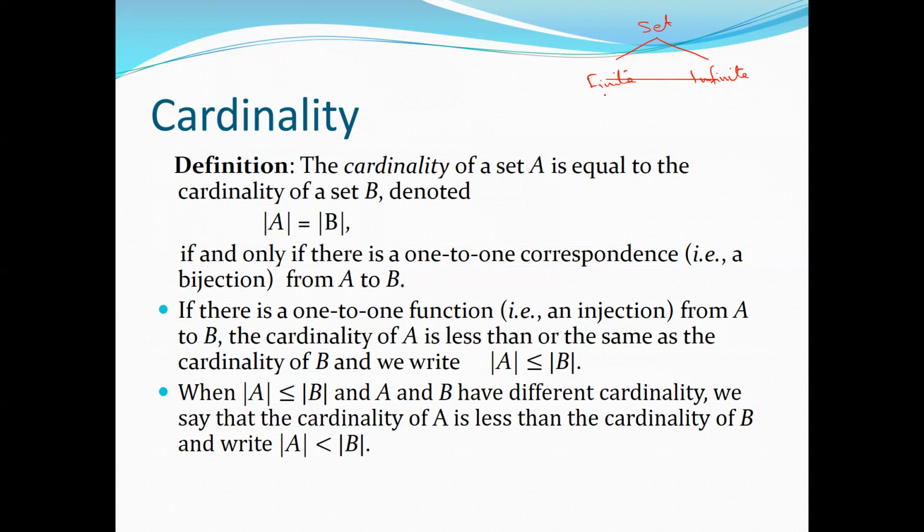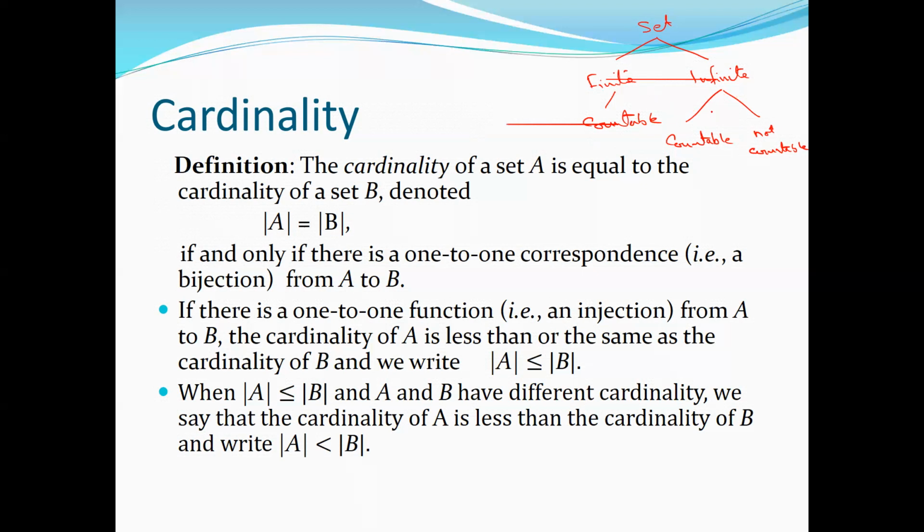So remember, finite sets are always countable, but infinite sets may be countable and may not be countable. So all the finite sets are countable.